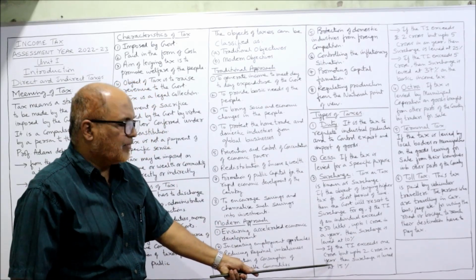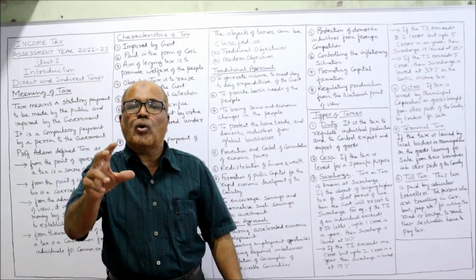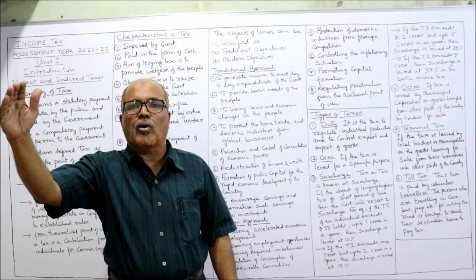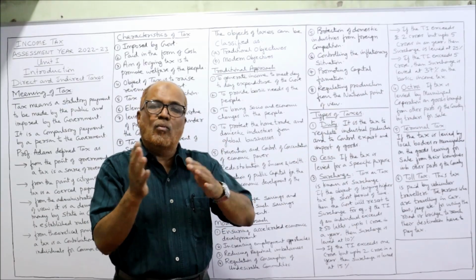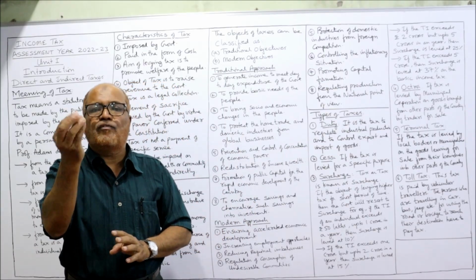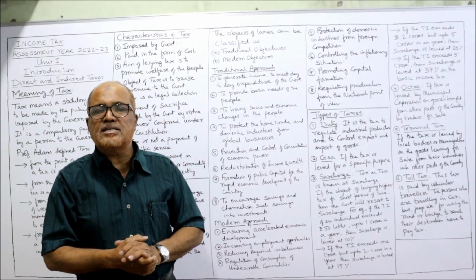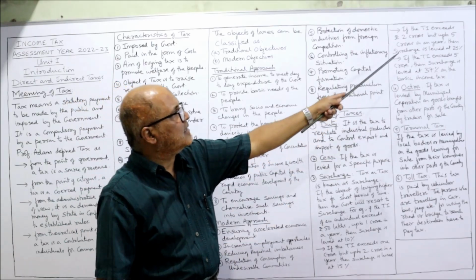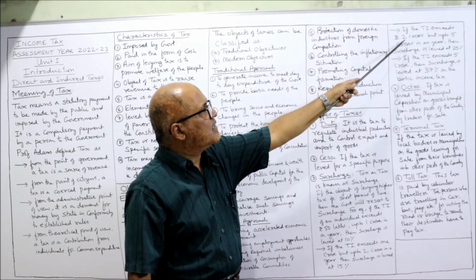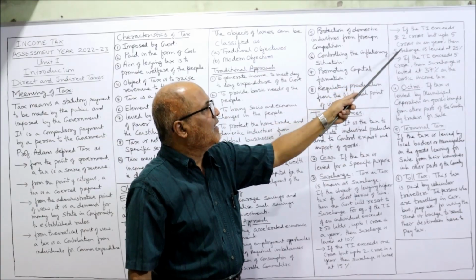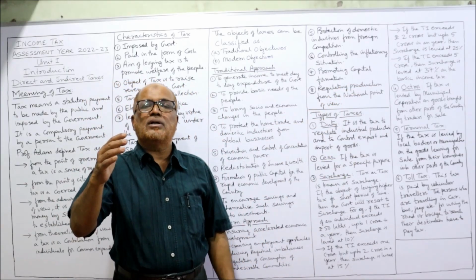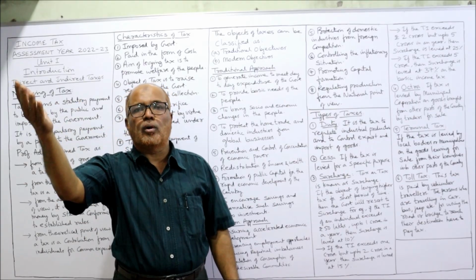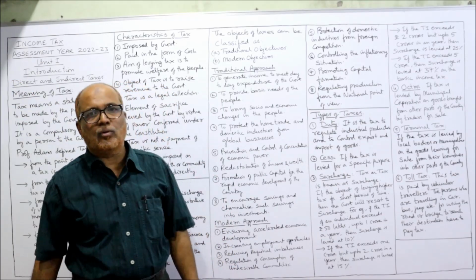If the income increases more than 2 crore up to 5 crore, the surcharge rate is 25%. You can see here, if the total income exceeds 2 crore but up to 5 crore in the year, the surcharge rate is 25%.